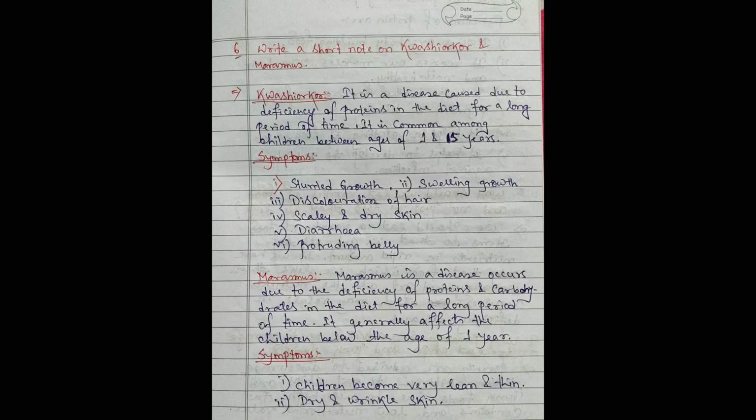Marasmus. Next topic is marasmus. Marasmus is a disease that occurs due to the deficiency of proteins and carbohydrates in the diet for a long period of time. It generally affects children below the age of 1 year.